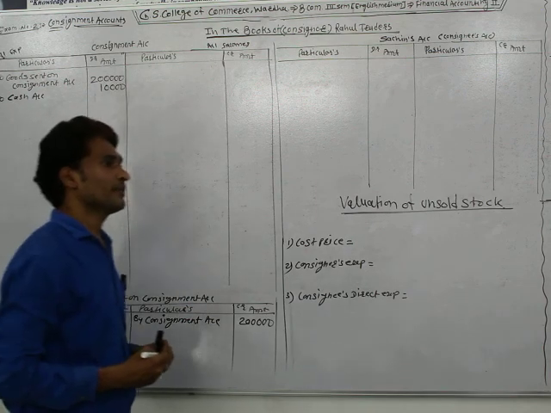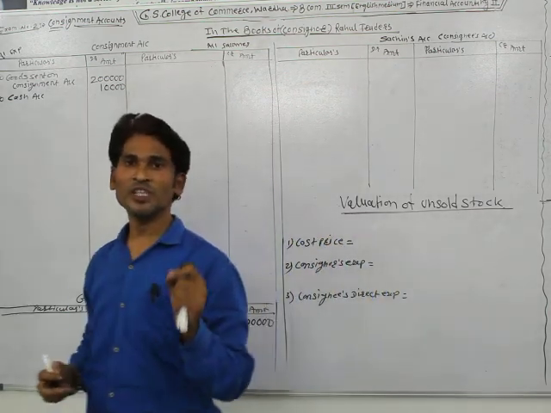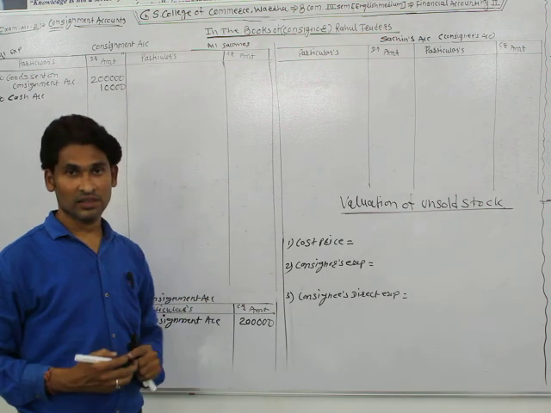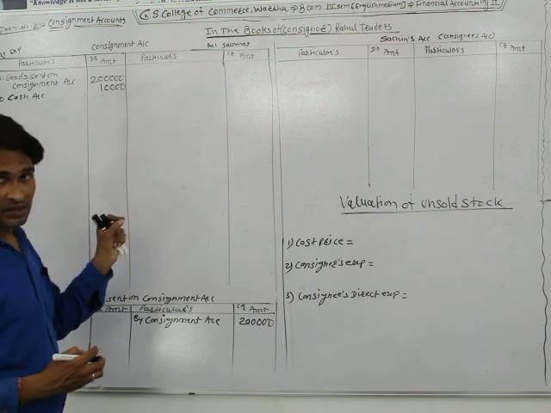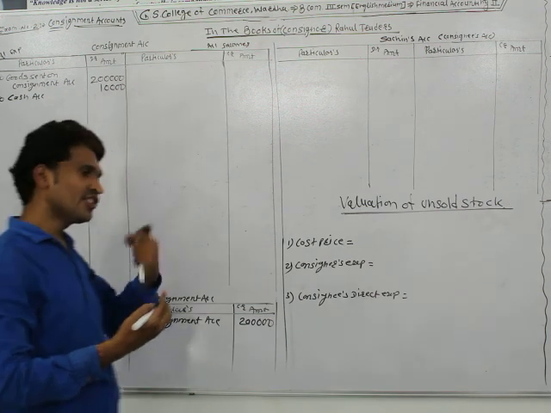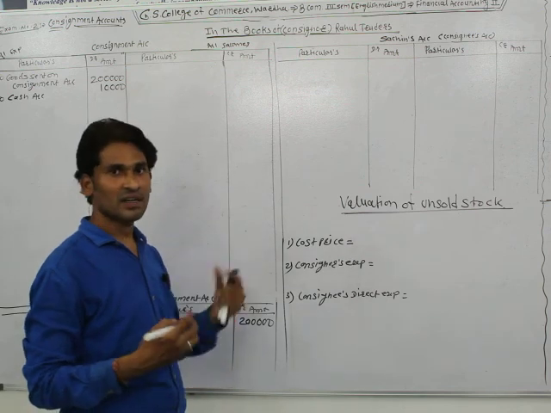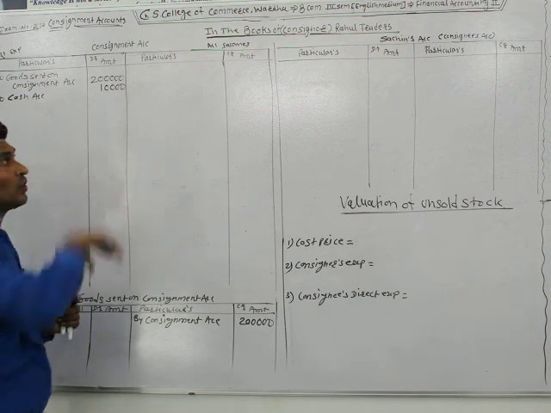Okay. Then Rahul Traders gets a cheque of rupees 50,000 from Sachin as an advance. The next transaction is that Rahul Traders, the consignor, gets a cheque of rupees 50,000 from Sachin as an advance. It means Sachin gave the cheque to Rahul Traders.